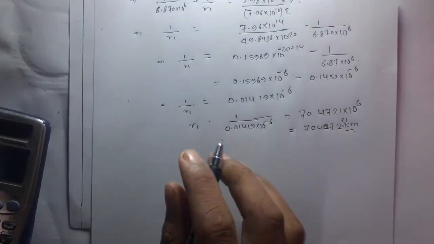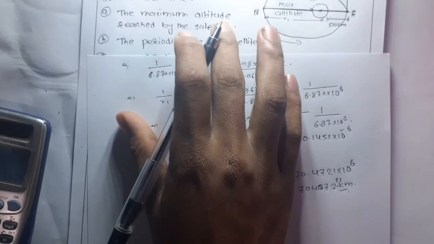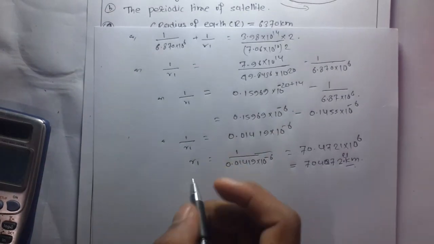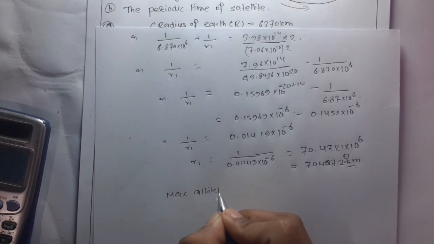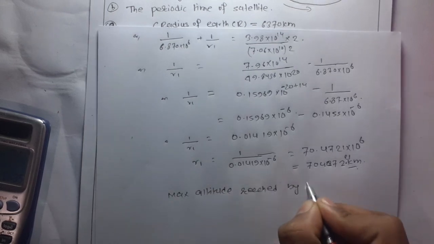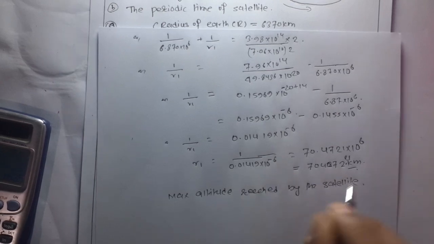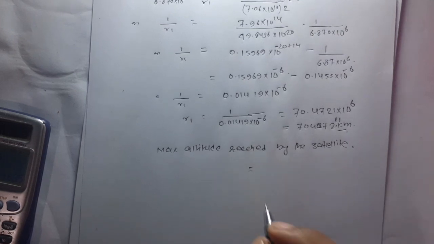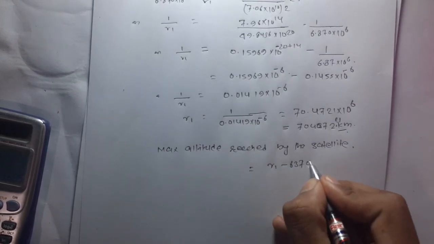kilometer. Now we have to find the maximum altitude reached by the satellite. So the maximum altitude reached by this satellite is equal to r naught minus the radius of earth.